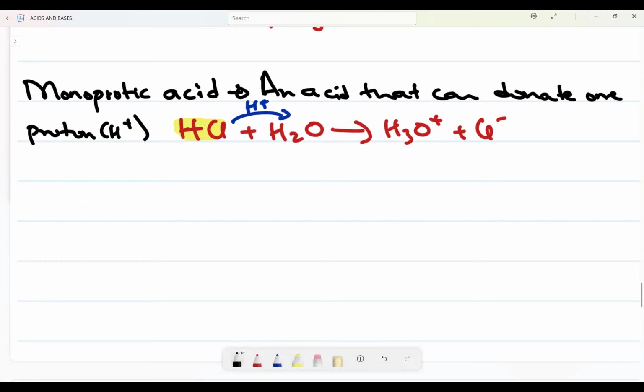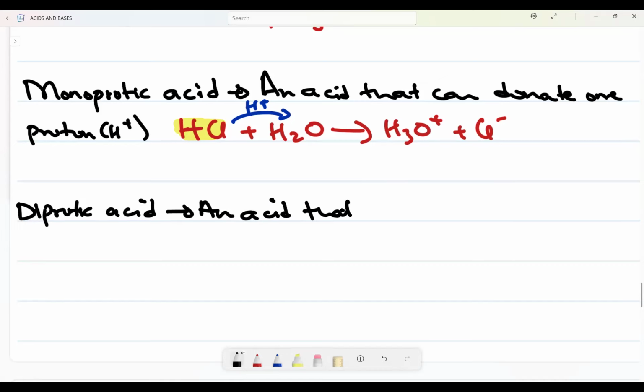Now, when you look at the diprotic acid, we're going to say it is an acid that can donate two protons.